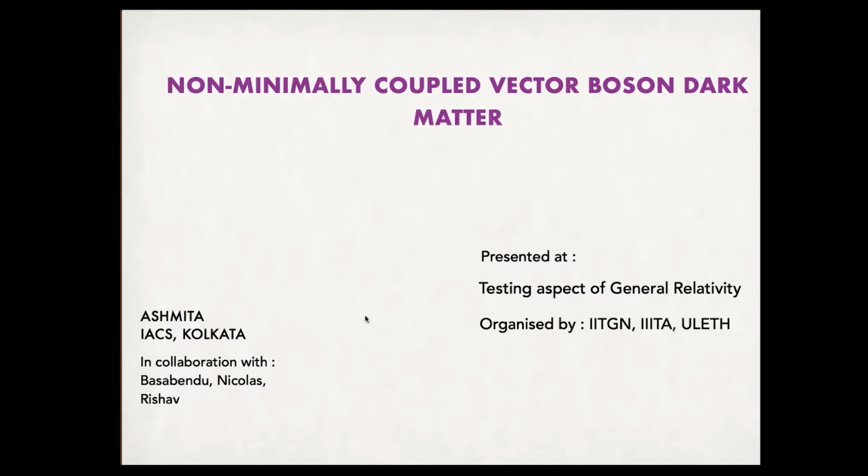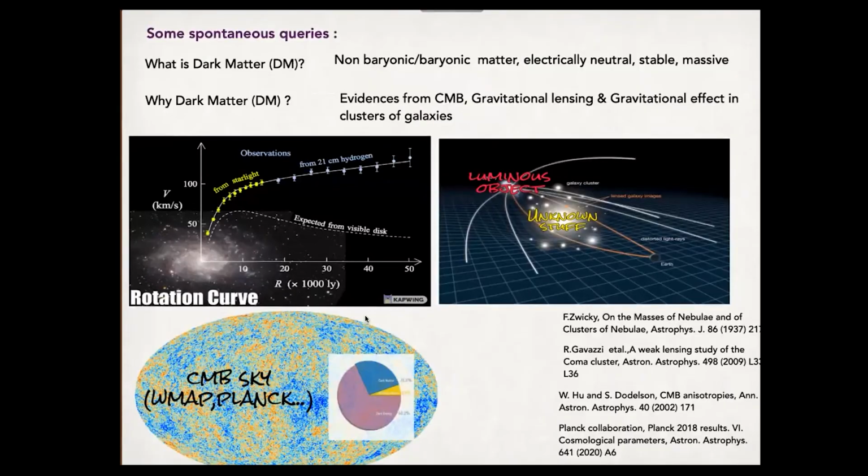Today I'm here to share with all of you an idea which is basically telling us that we have a very promising candidate in fundamental physics, which can give us very significant insights into the gravitational interactions. That candidate is nothing but dark matter. Just acting as an outsider, I will ask some spontaneous questions.